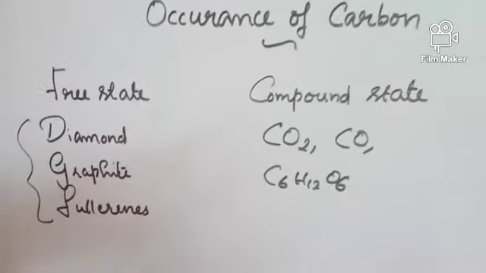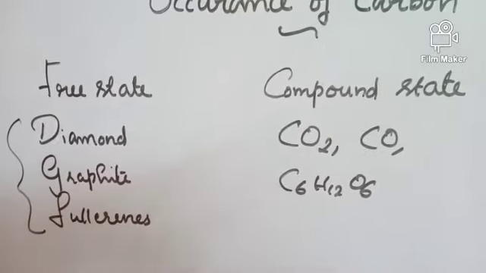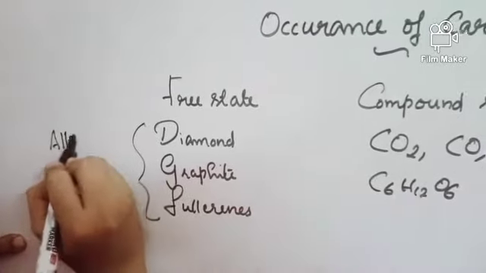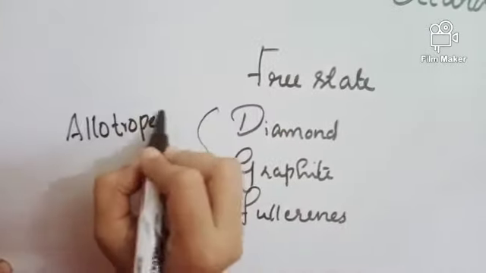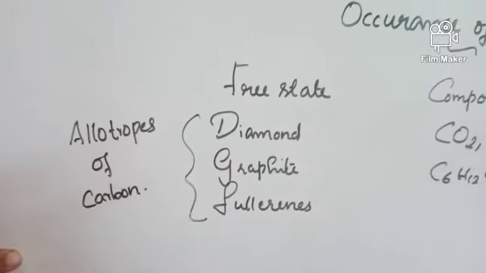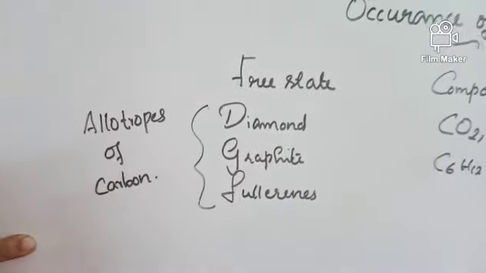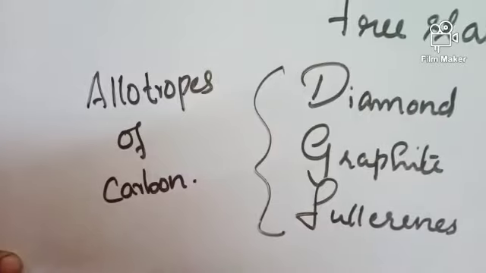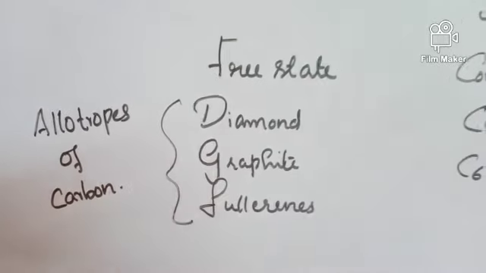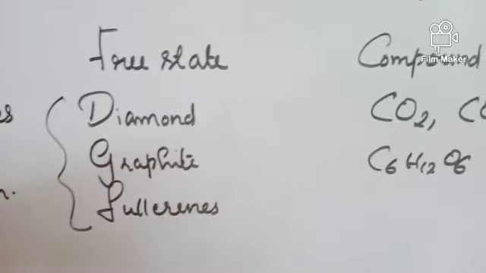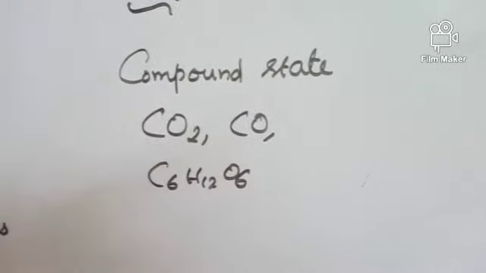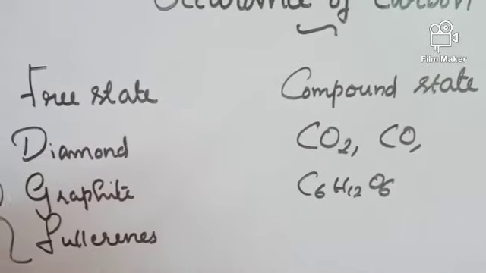These three free states, or these three pure forms of carbon, diamond, graphite and fullerenes, are called allotropes of carbon. Allotropes means these are found in different forms in nature. All these contain carbon in pure form, but they have different physical properties and are found in free state in nature. These are called allotropes of carbon: diamond, graphite and fullerene.